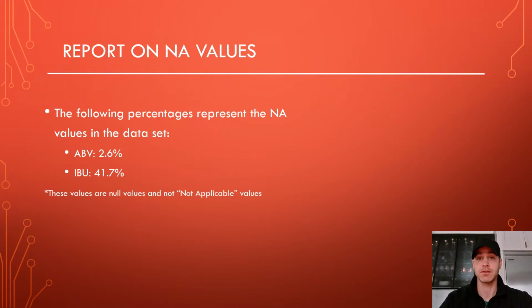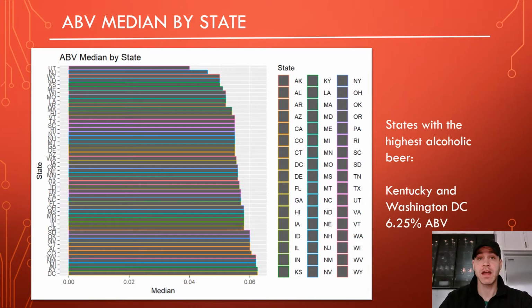Now for this study we don't feel that the number of NAs impacted the overall statistical analysis, so we moved forward regardless. Here we've looked at the medians for the ABV by state. So we've organized the data by having the lowest median up top, scaling down all the way to the highest at the bottom. And I've marked the two highest here, which are Kentucky and Washington, D.C. They both have 6.25% ABV.